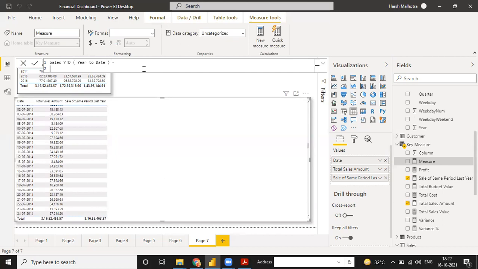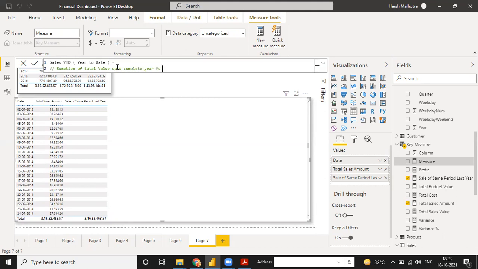Yes. Okay, so what is the meaning of year to date? Year to date means it will give you the summation of total value up to the complete year.